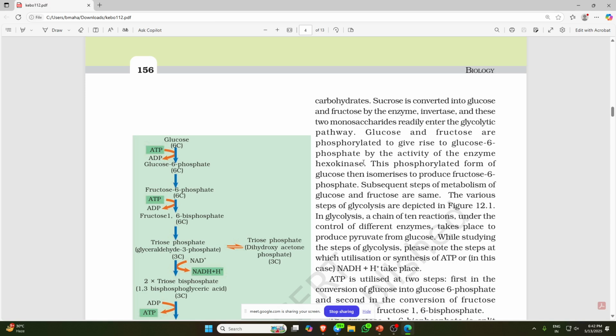Kinase activity happens, and a magnesium ion is required for the kinase activity.